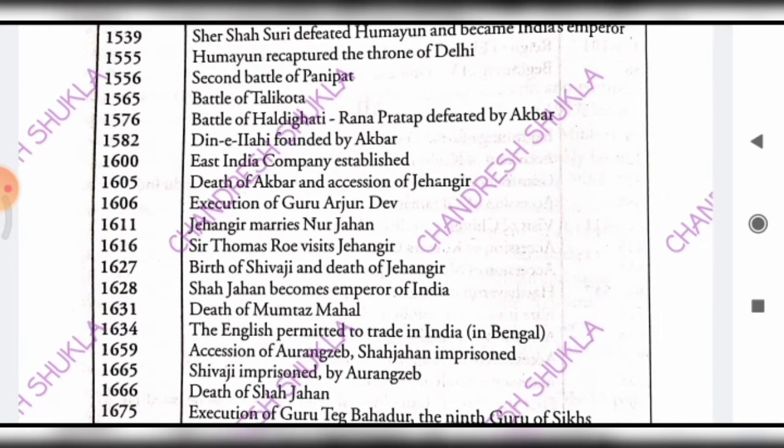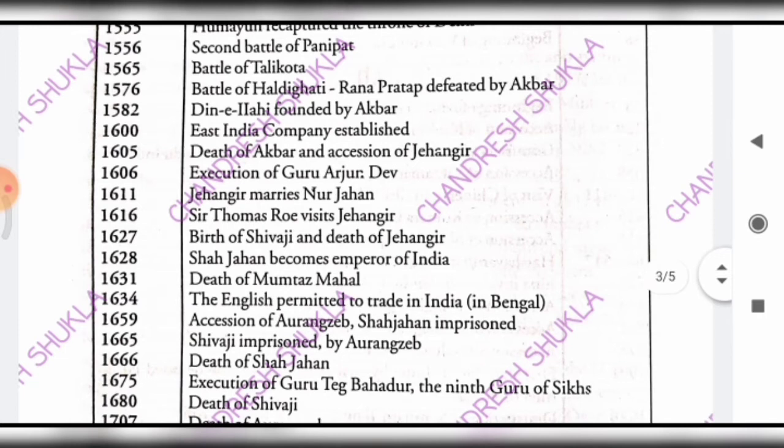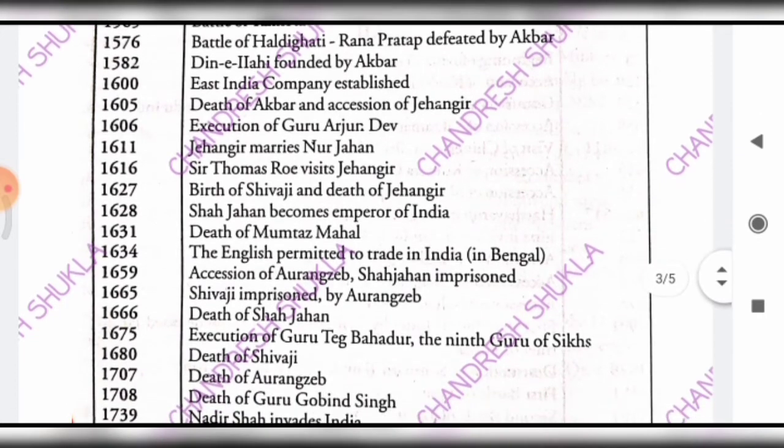And in 1611, Jahangir married Nur Jahan. And then in 1606, Thomas Roe visited Jahangir's empire. And in 1627, birth of Shivaji and death of Jahangir. And in 1628, Shah Jahan became emperor of India. And in 1631, death of Mumtaz Mahal.